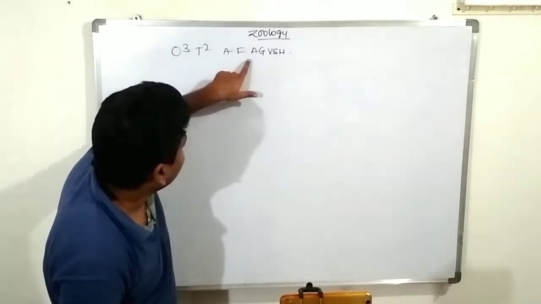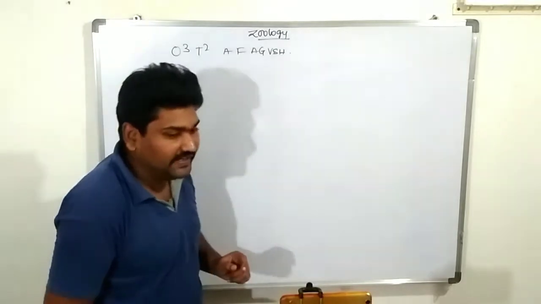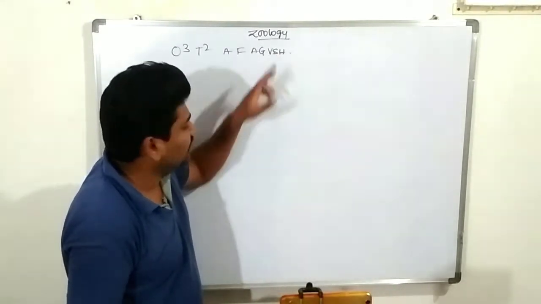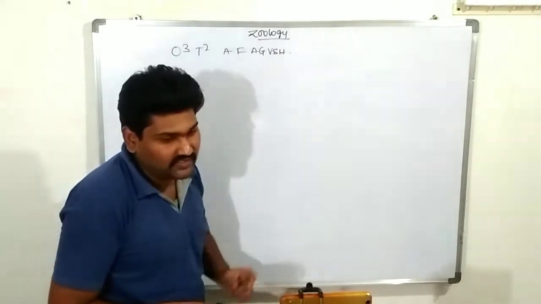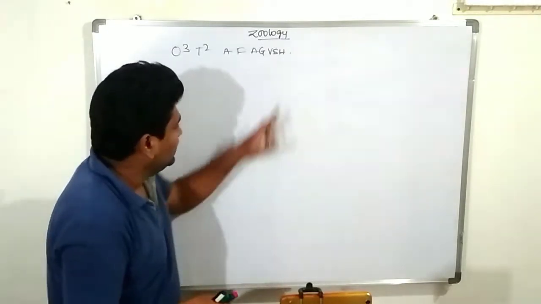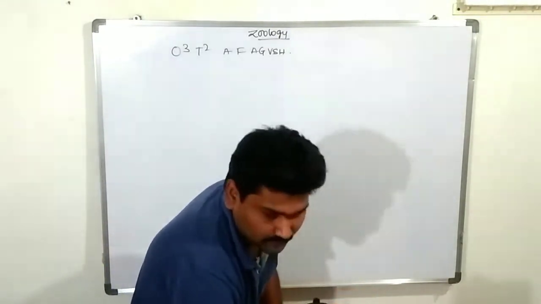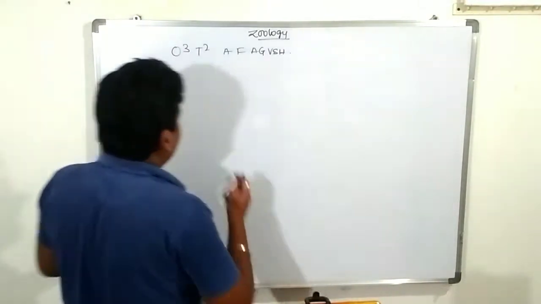F for facial. A for auditory. G for glossopharyngeal. V for vagus. S for spinal accessory. H for hypoglossal. Next we are discussing the spinal nerves.